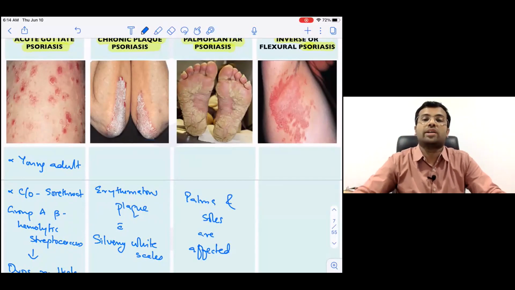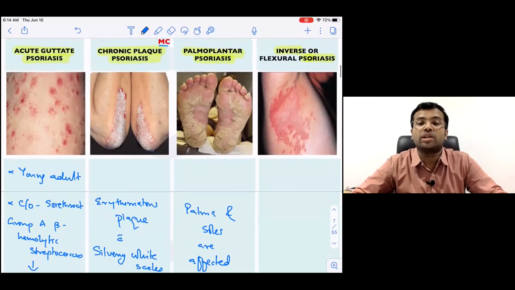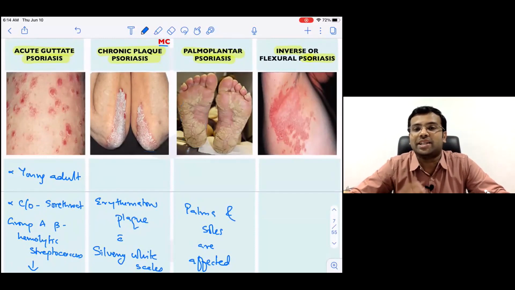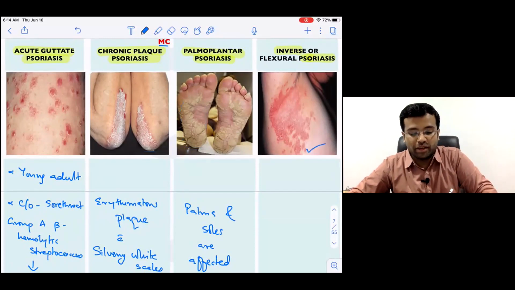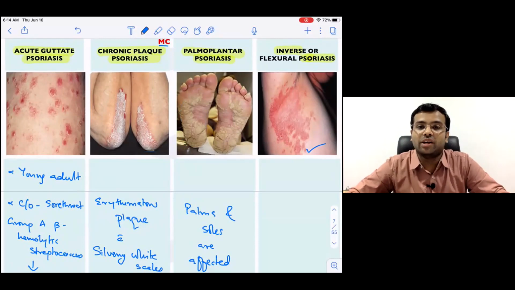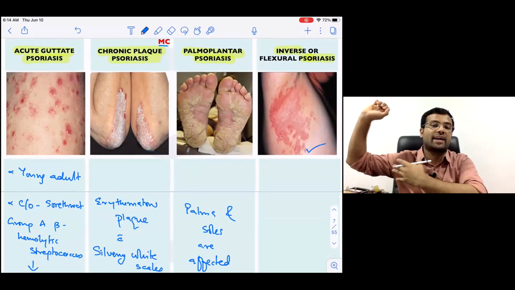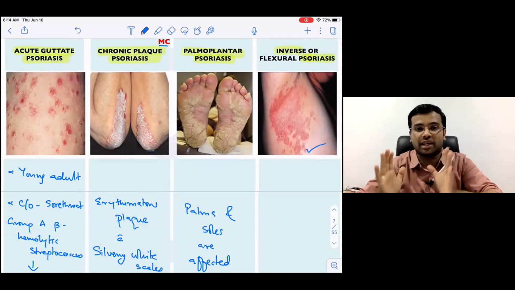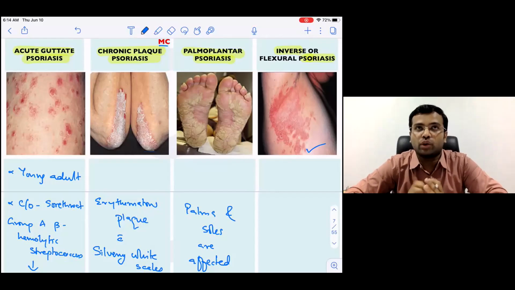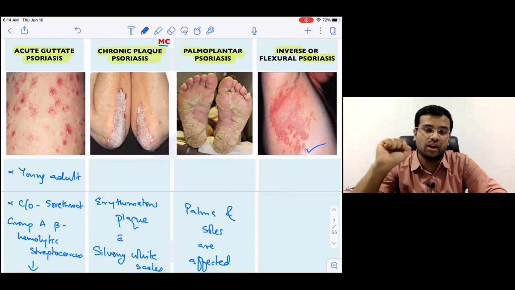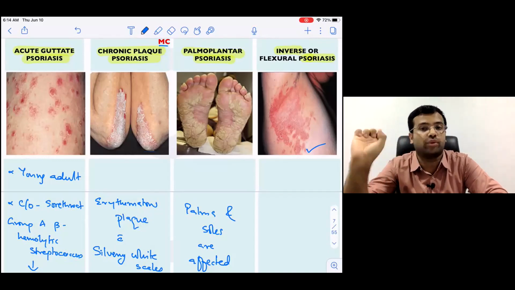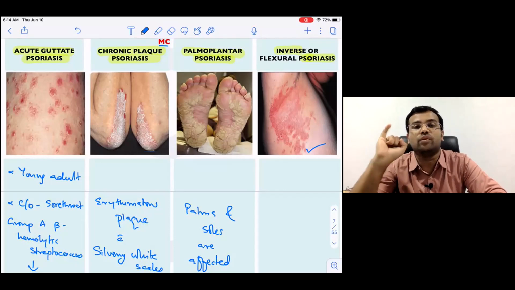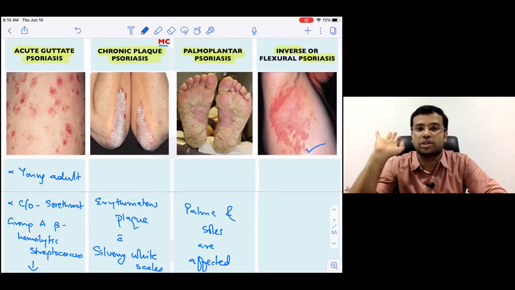Now let us see the last one, that is the inverse or the flexural psoriasis. Where do you find the skin lesion in this image? The lesion is present in the axilla of the patient, which means the flexural areas. If a patient presents to you with this erythematous plaque over the axilla, over the groin area, or any body folds, this is called inverse psoriasis or flexural psoriasis.